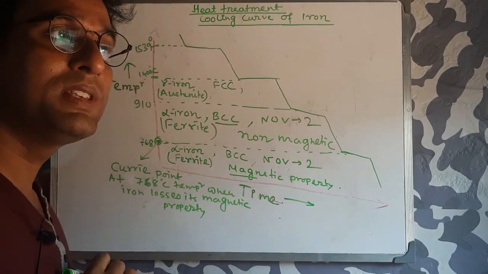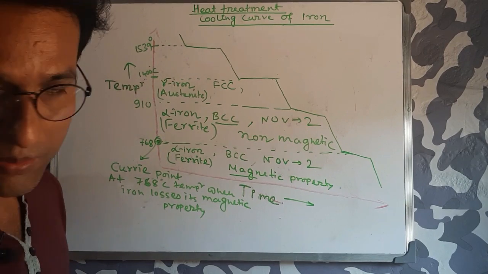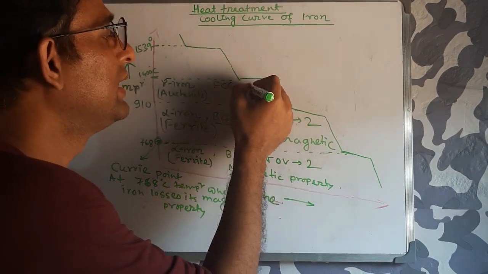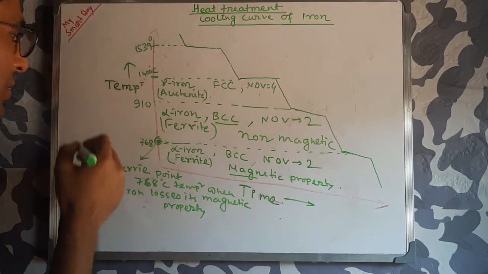And in the case of FCC, what will be the number of atoms? We know already, the FCC has 4 atoms.